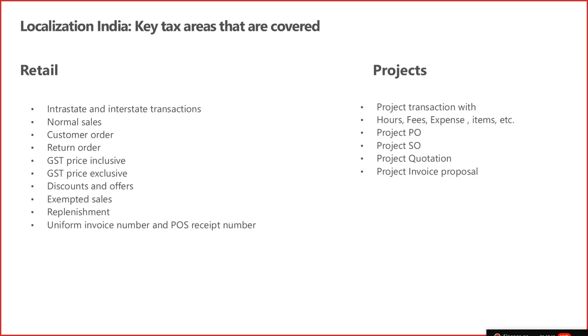Then we have retail as well. Retail is also integrated and localized, where the intrastate and interstate transactions can be handled. Normal customer order, return order, price inclusive and exclusive scenario, discount and offer, exempted replenishment, and then uniform invoice number on the POS receipt. Some of the key features for the retail which we have provided, you can see, and I think probably you have used it. So the retail segment is also localized.